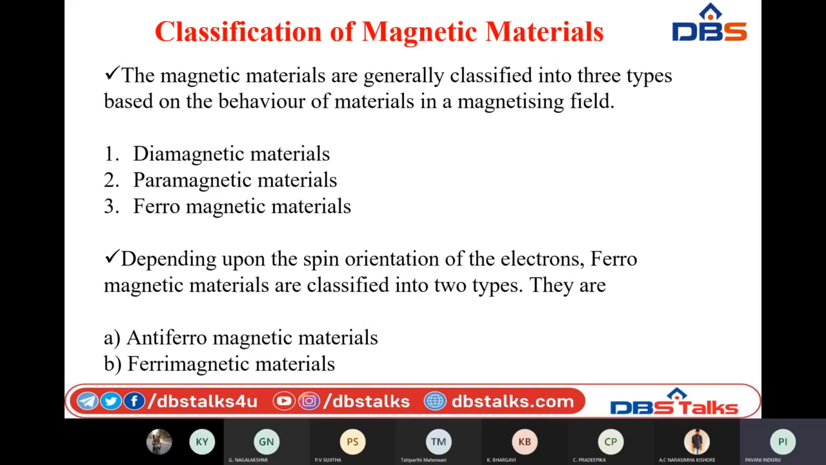And based on the spin of electrons, we have another two types of classification. Those are nothing but antiferromagnetic materials and ferrimagnetic materials. These two classifications are present in the ferromagnetic materials itself. So let us discuss each one now.